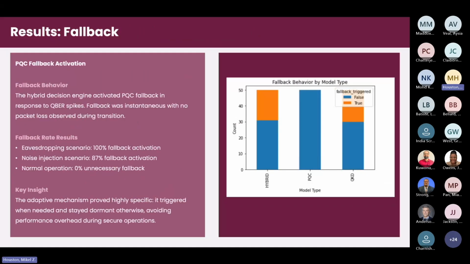Now, the fallback mechanism performed with precision: 100% activation during eavesdrop scenarios, 87% during noise injection, and zero unnecessary activations during normal operations. The last number is just as important as the first. An adaptive system that over-triggers creates its own problems, which include unnecessary latency, eroded trust, and performance drag. The fact that this engine stayed completely dormant when nothing was wrong tells me that the logic isn't just reactive, but calibrated. And there was no packet loss observed during any protocol transition.